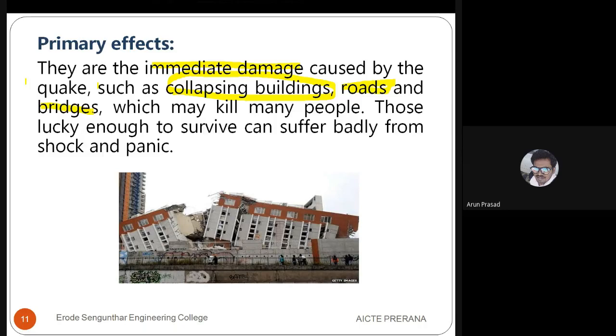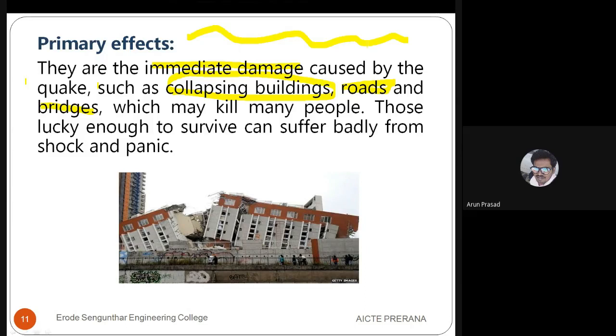In the deck slab, there will be a vibratory motion like this, in this shape. The bridge will be moving. Even though the abutments and piers are there, the deck slab will receive the vibration and create a motion like this. For reducing this, dampers are provided for primary effects.